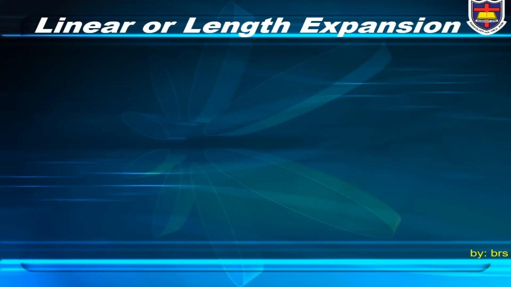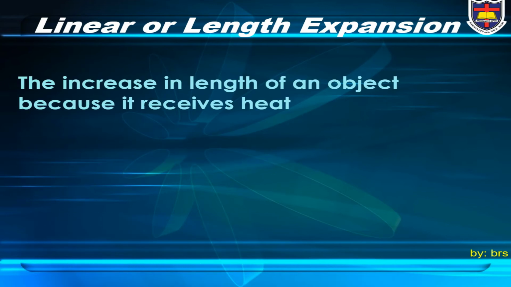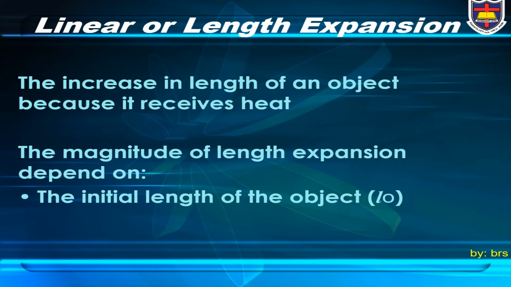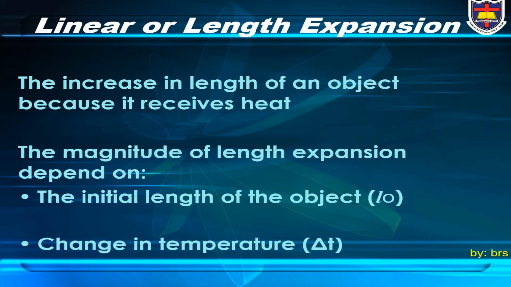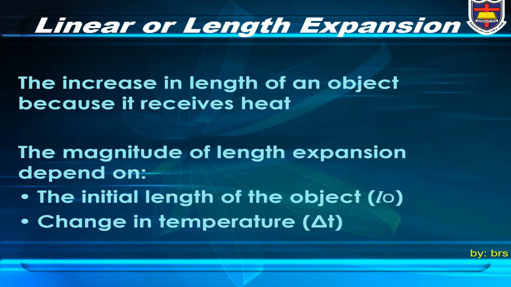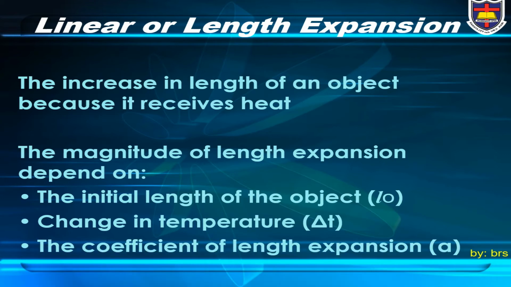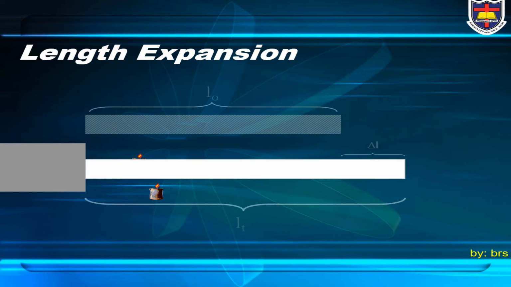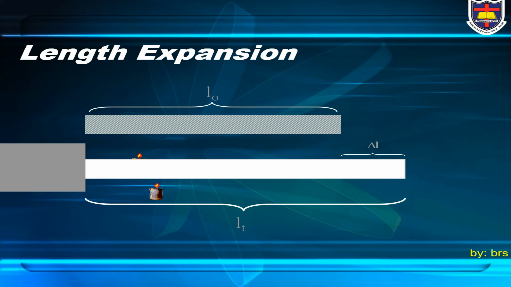Linear or length expansion is the increase in length of an object because it receives heat. The magnitude of length expansion depends on three factors: 1. The initial length of the object, or L0. 2. The change in temperature, or delta T. 3. The coefficient of length expansion, or alpha. Look at the illustration of length expansion below. L0 is the initial length, LT is the final length, and delta L is the increase of length.